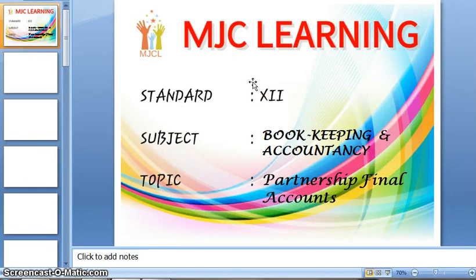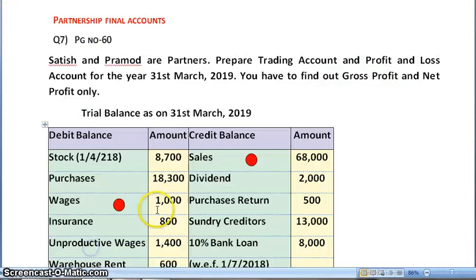Today we are going to study chapter number 1 of your subject Bookkeeping and Accountancy, that is Partnership Final Accounts. So let's begin. Today we are dealing with question number 7, which is on page number 60 of your government textbook. Let's start reading with the question.